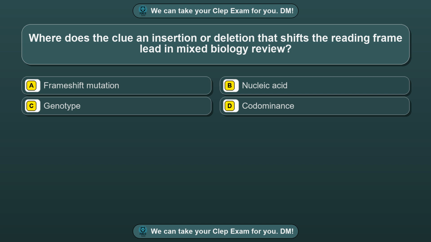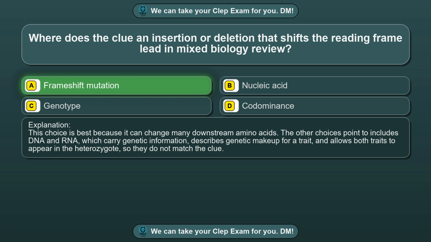Option D, codominance. The correct answer is option A, frame shift mutation. This choice is best because it can change many downstream amino acids. The other choices point to includes DNA and RNA, which carry genetic information, describes genetic makeup for a trait, and allows both traits to appear in the heterozygote, so they do not match the clue.